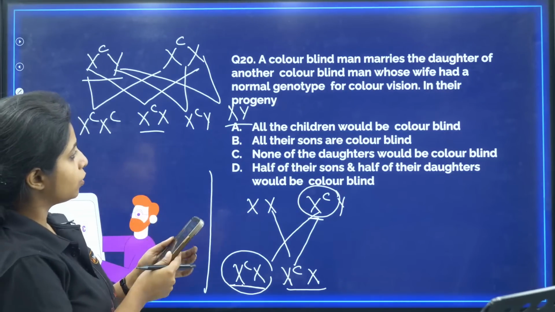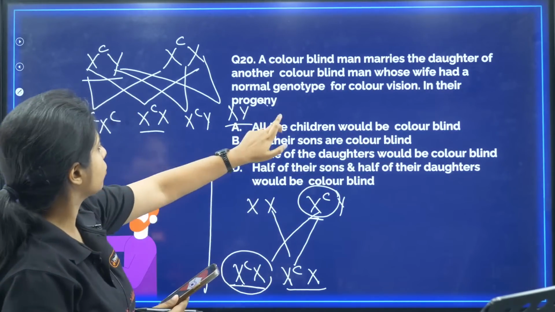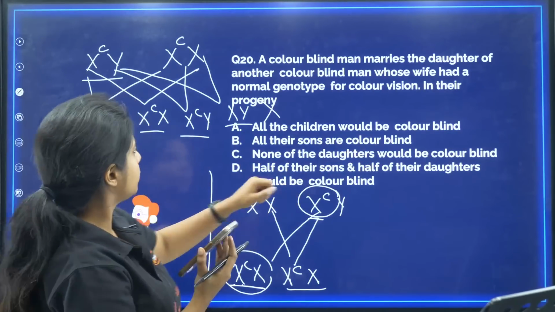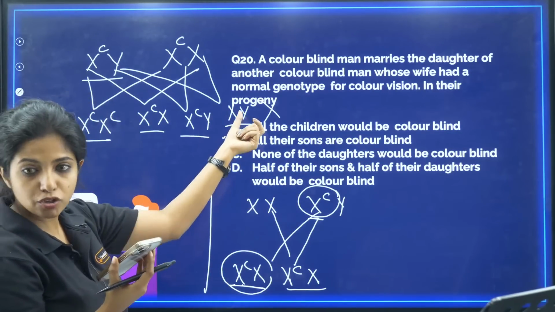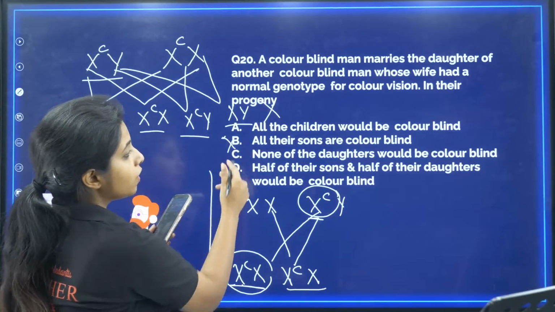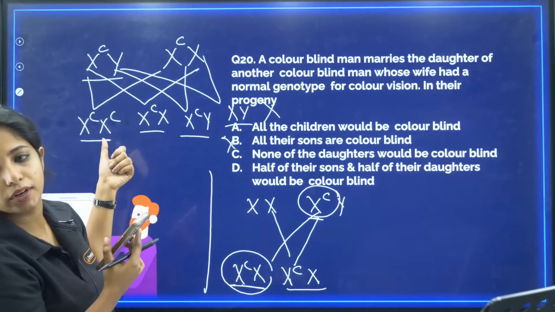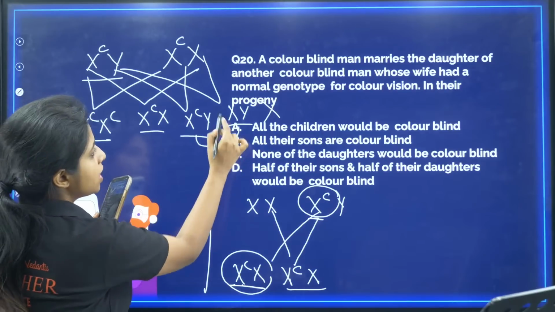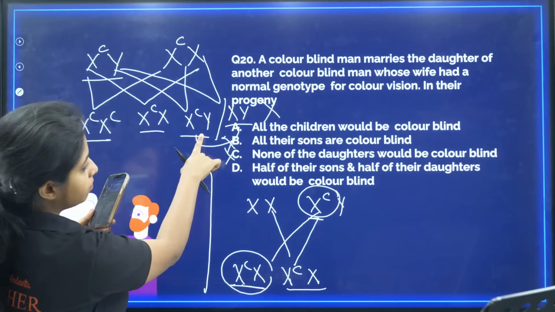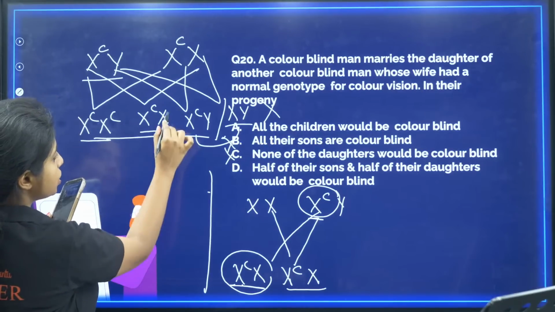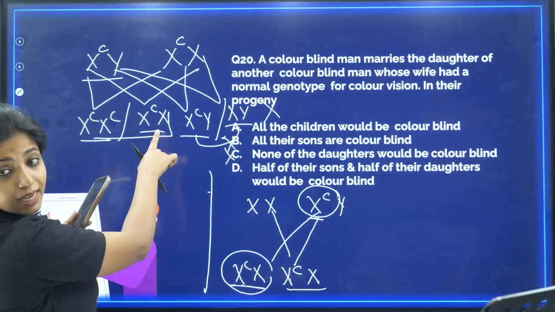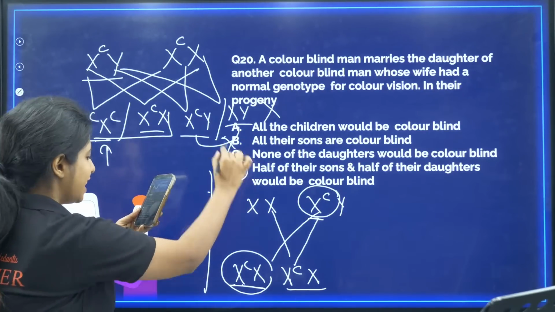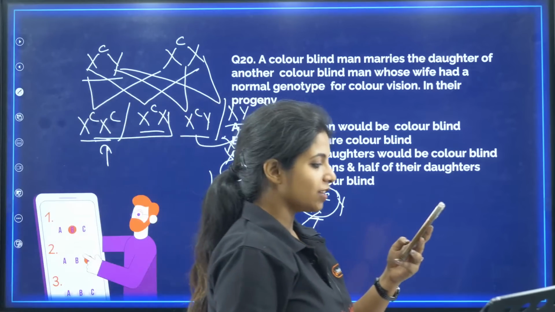Now, would all children be colorblind? Wrong. Not all children are colorblind. Only this female and this boy are colorblind. Are all the sons colorblind? No, one is normal and one is colorblind. Wrong. None of the daughters would be colorblind? Wrong, one daughter is already colorblind. Half of their sons would be colorblind, yes, and half of their daughters, as you can see over here, would be colorblind. Do not count the carrier as colorblind. So your answer becomes D.